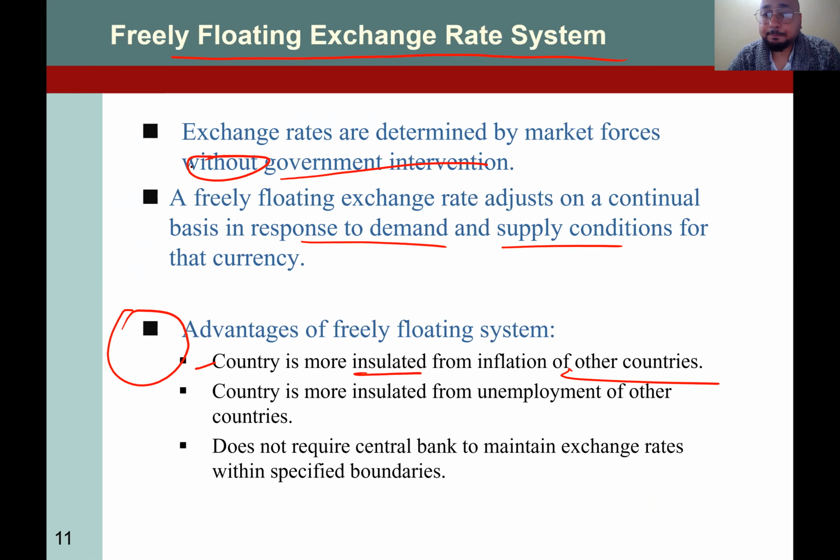So the advantages are, the one country experiencing high inflation cannot export its inflation to other countries; it is insulated against inflation from other countries. A country is also insulated from the unemployment of other countries. If in one country there is unemployment, it doesn't mean that other countries also experience unemployment. That was a characteristic of the fixed exchange rate system. So they are also insulated against that. Plus, the government role is not required. The central bank is not required by the government. So let the market decide.